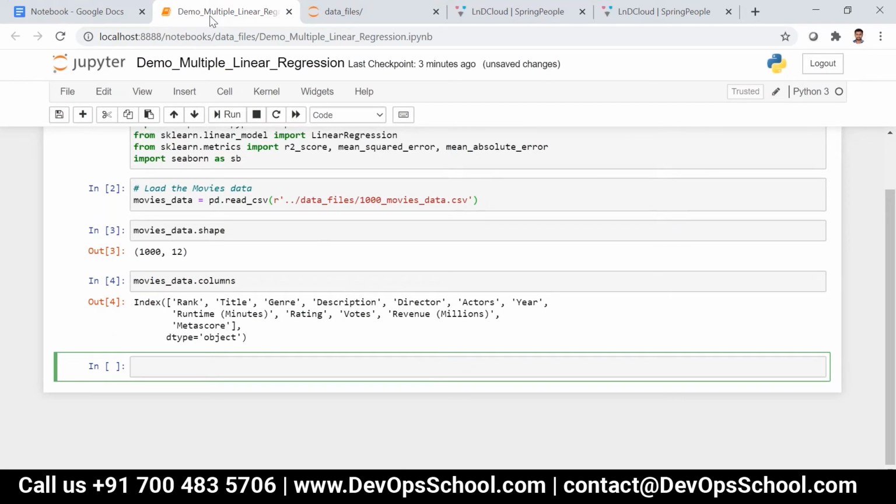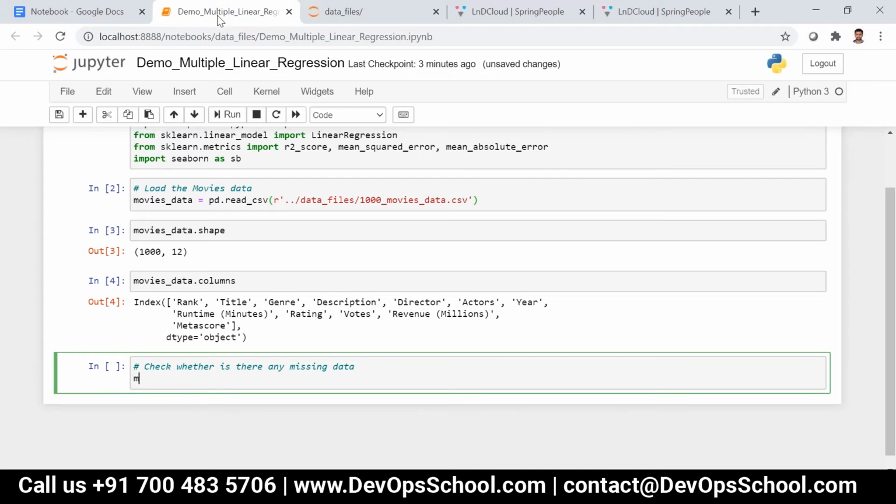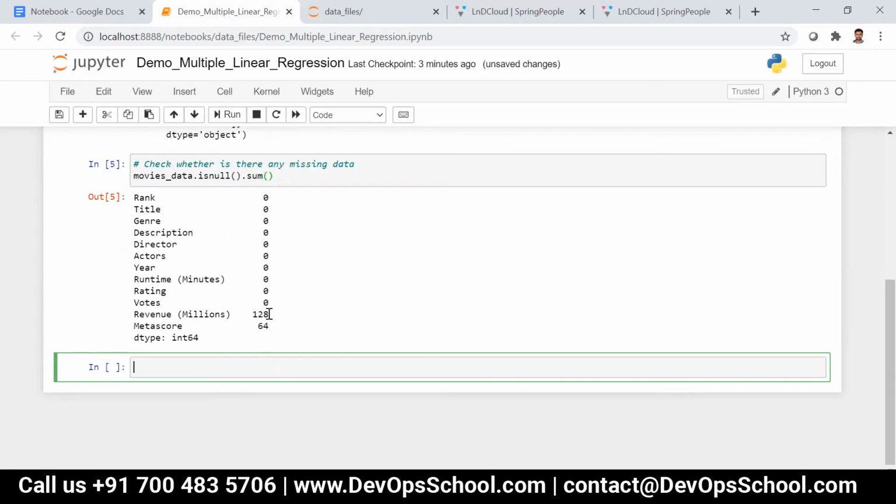Okay, now what we are doing is checking whether there is any missing data, any null column. So what we can write is movies_data.isnull().sum(). We have seen this already, right? Now you can see revenue millions is 128 and the metascore is 64. If you want to populate these values, you have to say .fillna, or use the ffill or bfill methods, or else some average of all values can be populated.